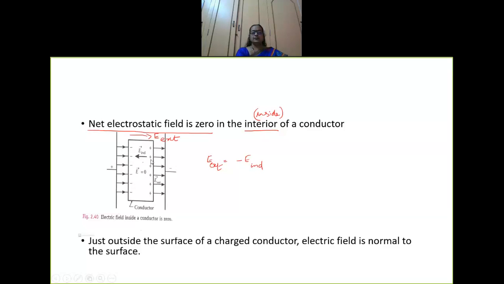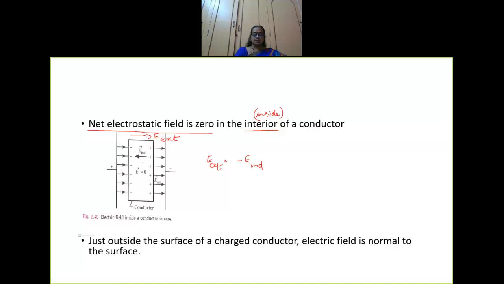And you have a collection of positive charges on the right side, which again creates an electric field inside, which is called an induced electric field. Now both are in opposite directions. So at a particular time, both electric fields will have the same value, and the net electric field inside the conductor will turn out to be 0.